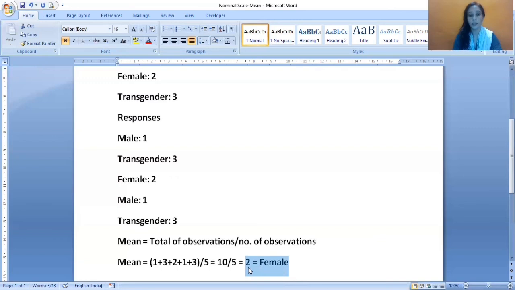If I calculate the mean for this data, it indicates a mean value of 2, and 2 in my data is female. I cannot say that the mean of the responses which I have collected is female. It makes no sense. That is why we cannot calculate the mean for a nominal scale variable.